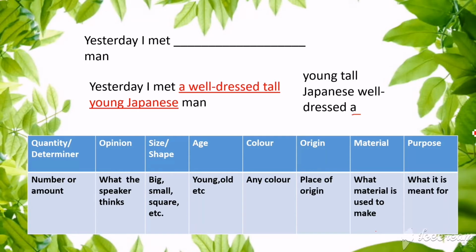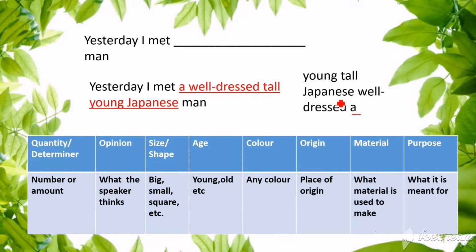Okay children, so this is how we need to arrange adjectives in a sentence, and it is not necessary that all these adjectives should come in a particular sentence. That is not at all needed, children. Sometimes all of these will be present, sometimes one or two will be present, but you have to keep in mind that this is the order that you need to follow in any case.